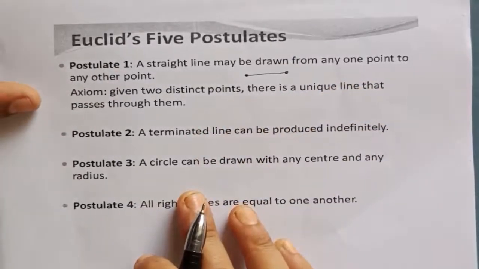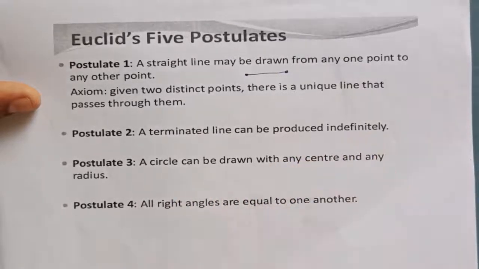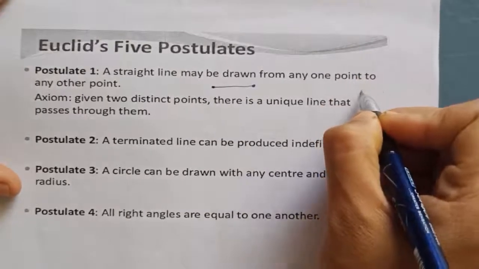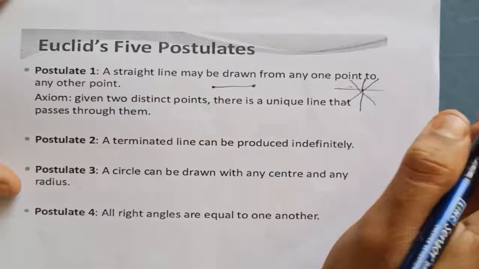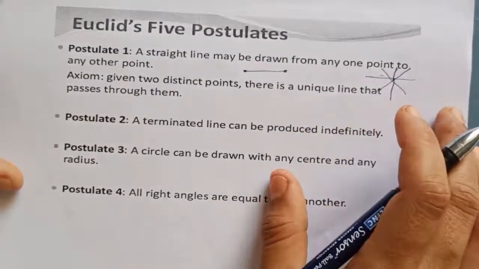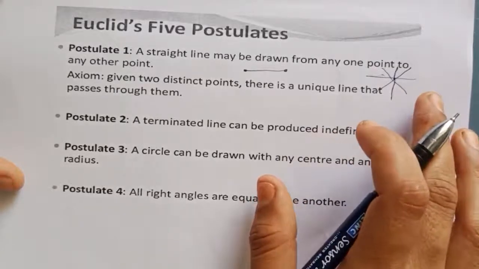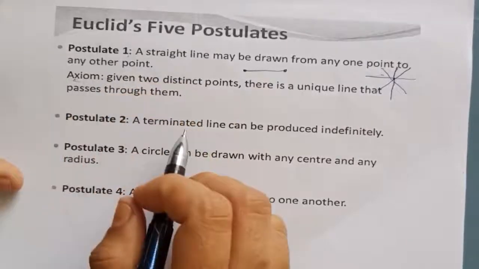Students, if you take one point, we can draw many lines. See, with one point we can draw many, infinite straight lines. But in today's mathematics, the first postulate is considered as an axiom.